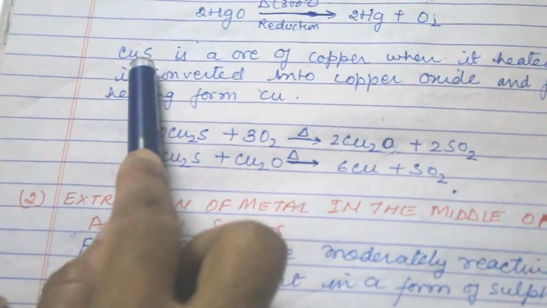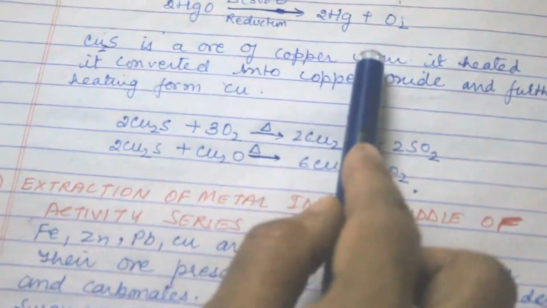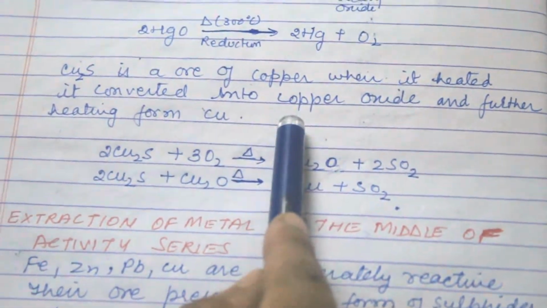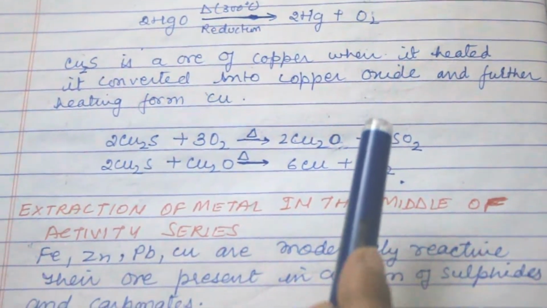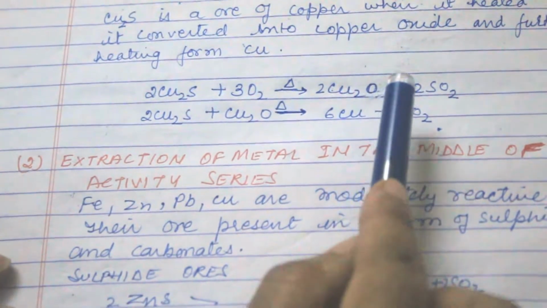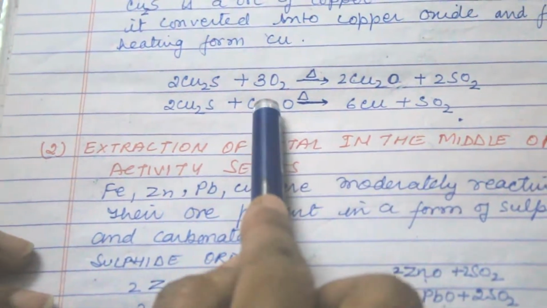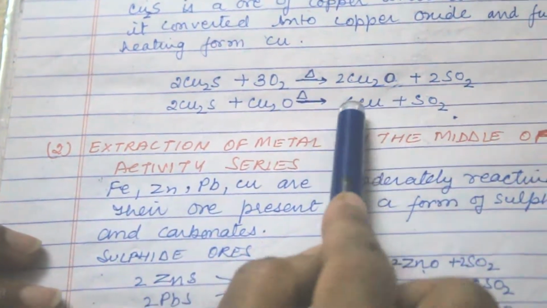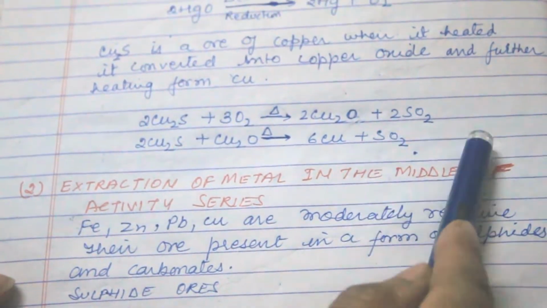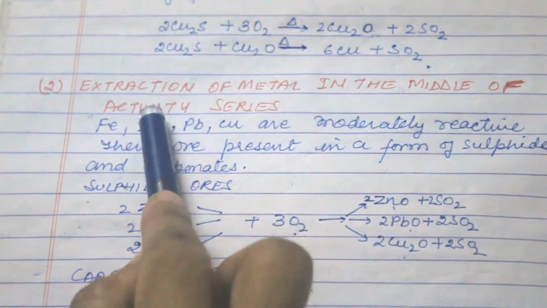Now come to Cu2S. It is cuprous sulfide, the ore of copper. When it is heated, it is converted into copper oxide and further heated to form copper. This is the cuprous sulfide. When it is treated with 3 molecules of oxygen in the presence of heat, it first forms cuprous oxide. When this cuprous oxide is again heated with cuprous sulfide, it forms copper metal, and SO2 as an impurity evolves out.